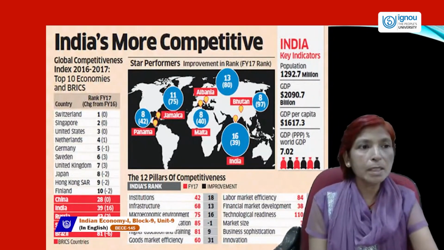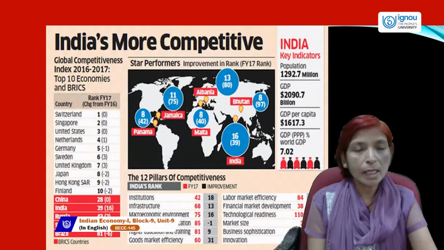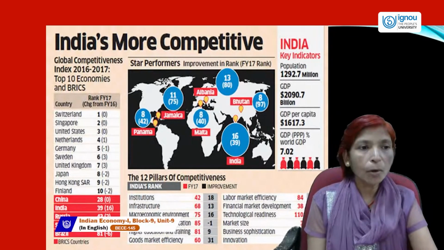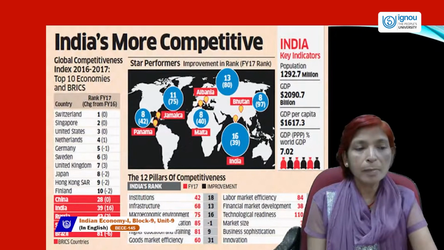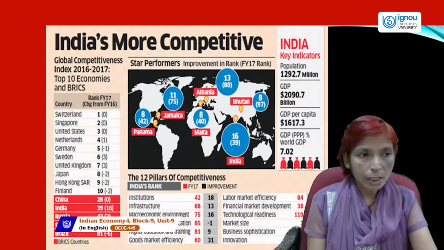And the Global Competitiveness Index 2016-17 shows the top 10 economies and BRICS. BRICS: B represents Brazil, R is the Russian economy, I is India, C is China, and S is South Africa.